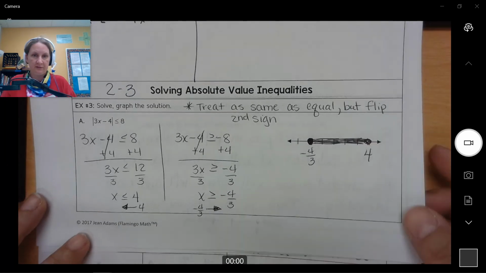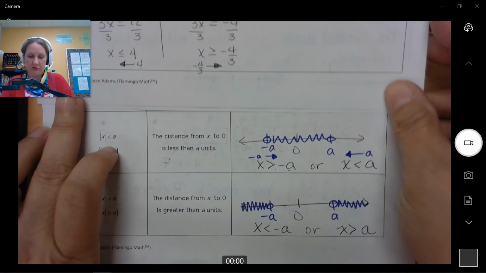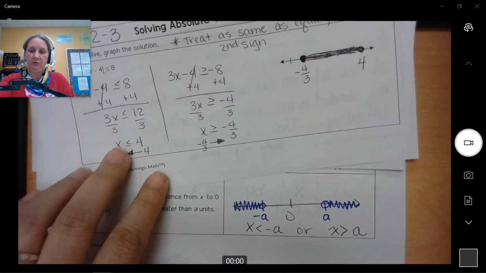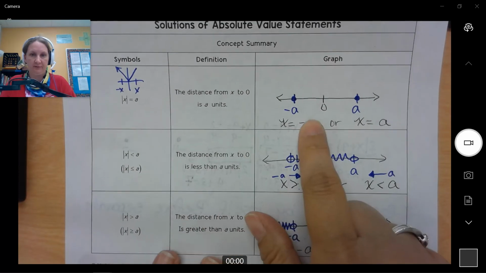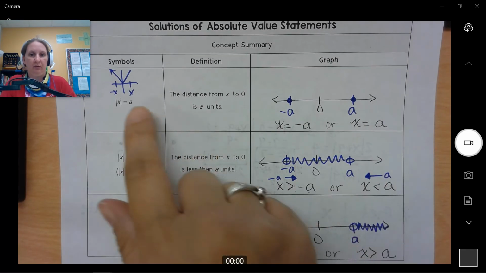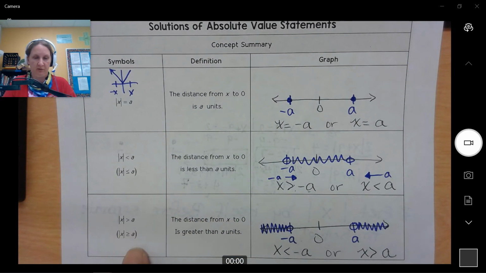Okay, this is 2-3, solving absolute value inequalities. I just want to refresh our memory. From 2-2's notes, we had a chart that showed us what our graphs would look like when we had |x| equal to a, |x| less than or equal to a, or |x| greater than a.